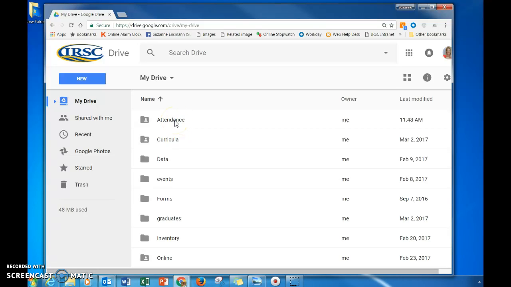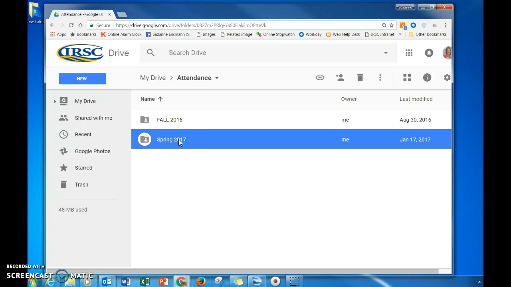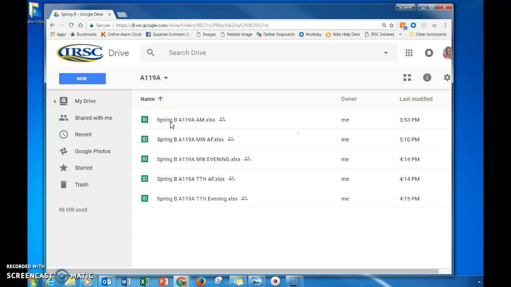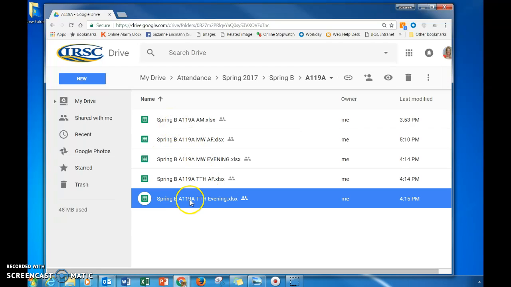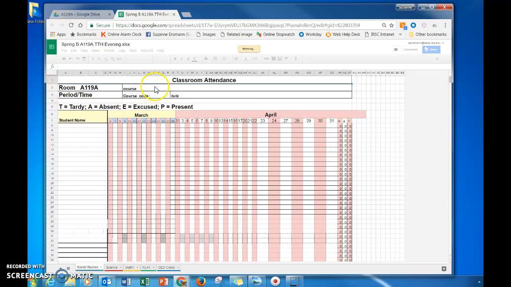If you double click on the attendance folder, you'll see here, I'm going to select Spring 2017 because that's what we're in at the moment. I'm going to select Spring. And I'm going to select let's go with A119A, and I'll select Evening. So I'm going to open up this spreadsheet just to let you see what it looks like. And if this is your class, I encourage you to put the subject matter, the course code, the reference number, the period that the class meets, and here's where you can put your student name. This is a backup for our academia at Pruitt Campus that we're using.